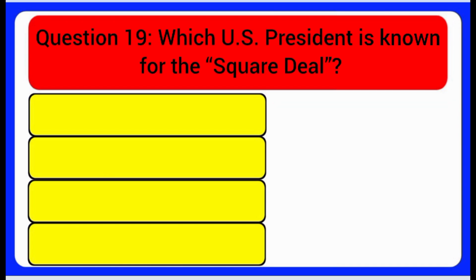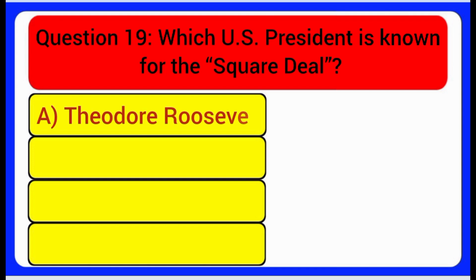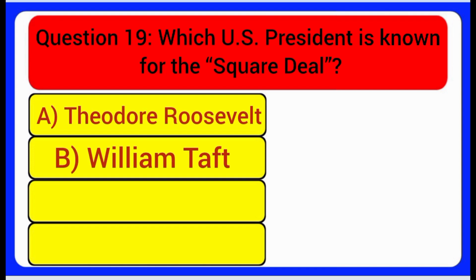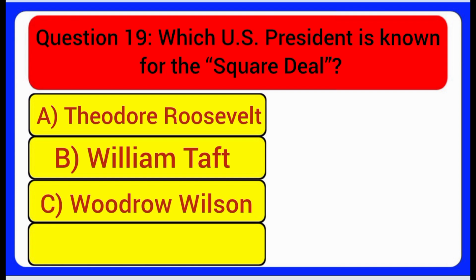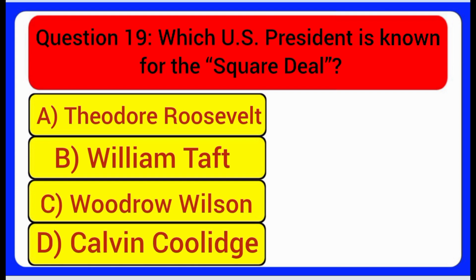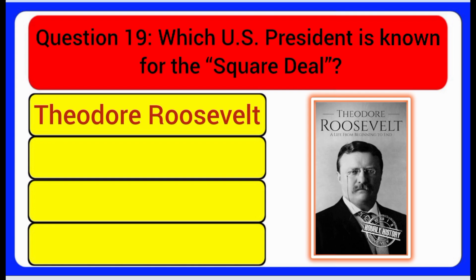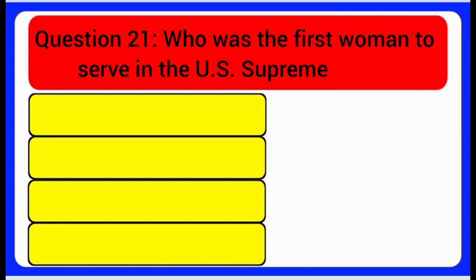Question 19. Which U.S. president is known for the Square Deal? A. Theodore Roosevelt. B. William Taft. C. Woodrow Wilson. D. Calvin Coolidge. Answer: Theodore Roosevelt.